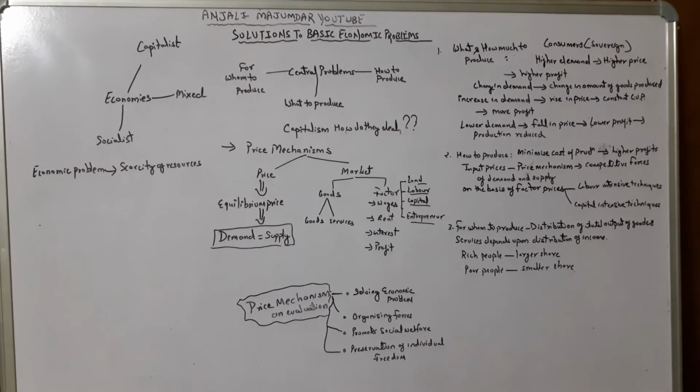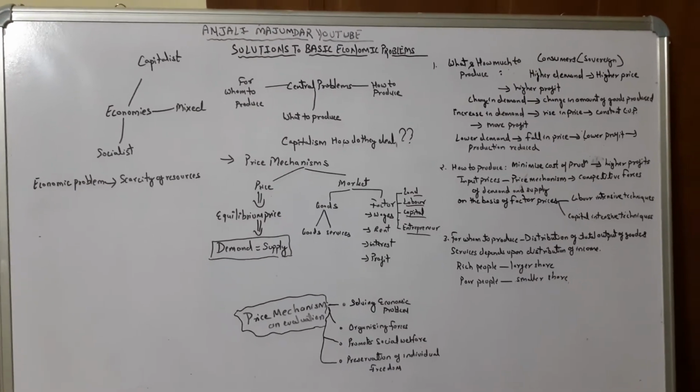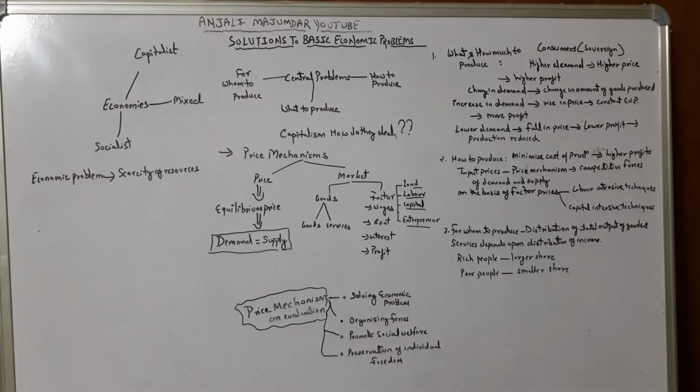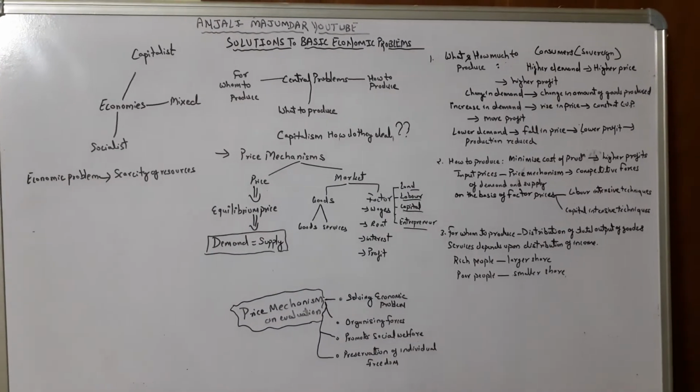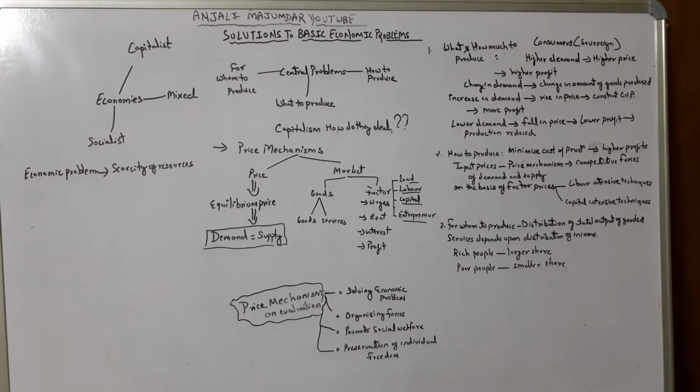These activities are coordinated in such a way that they form a setup. That setup is the economy. Usually we have three types of economies: capitalist, mixed and socialist economies.